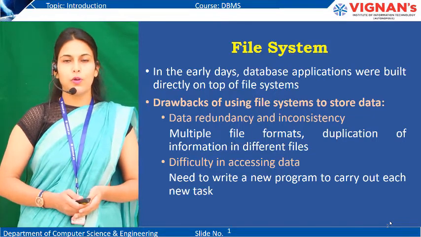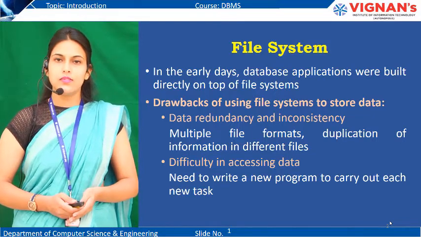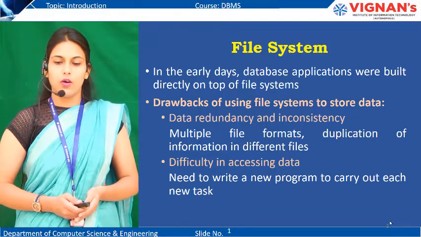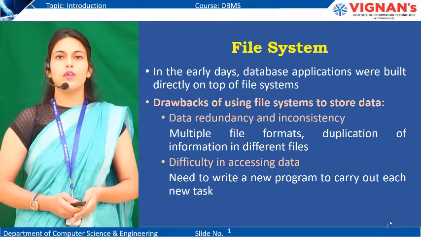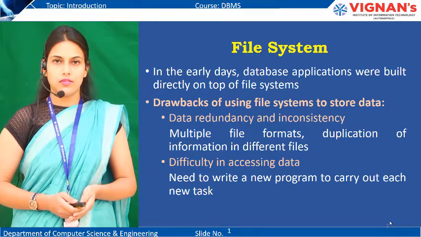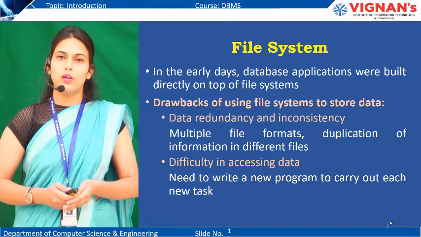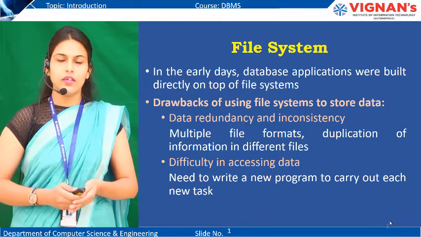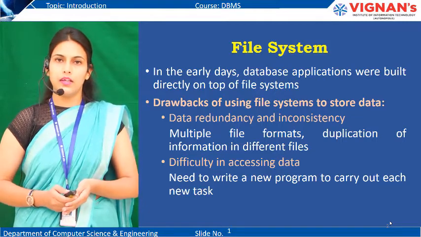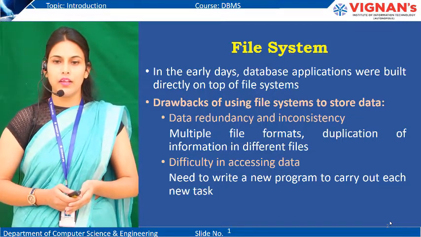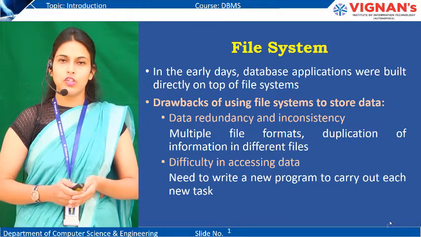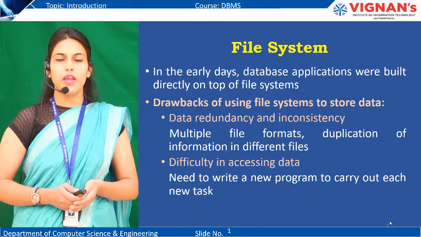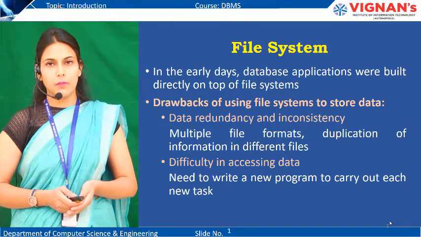So the first drawback is data redundancy and inconsistency. Here the keyword is redundancy. You need to understand the meaning of redundancy. Redundancy means duplicacy of data. Redundant data means duplicate data. So the first drawback is while we were using the file system for sharing the data, we used to make duplicate copies of the same data.